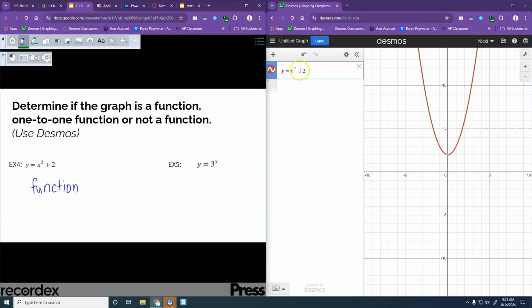All right, let's do our next one. We're going to do an exponential this time, 3 to the x power. Okay, now this one's a little tough on what it looks like. Okay, first of all, does it pass the vertical line test?